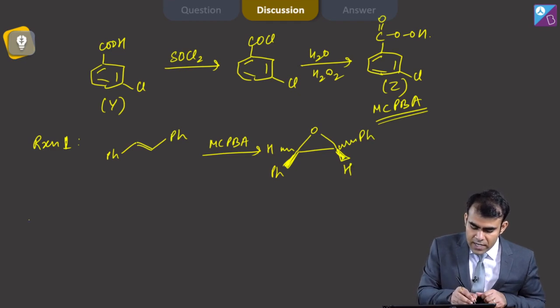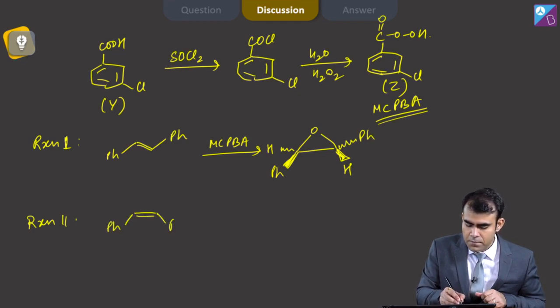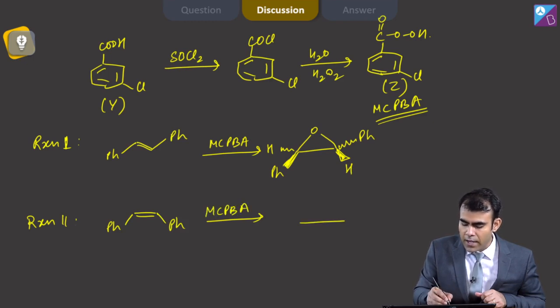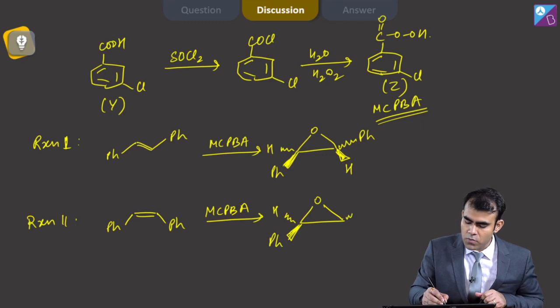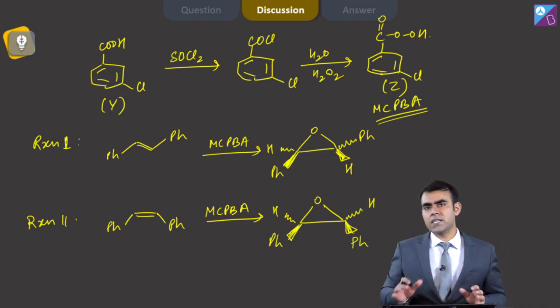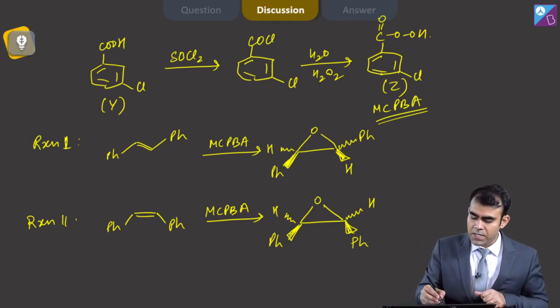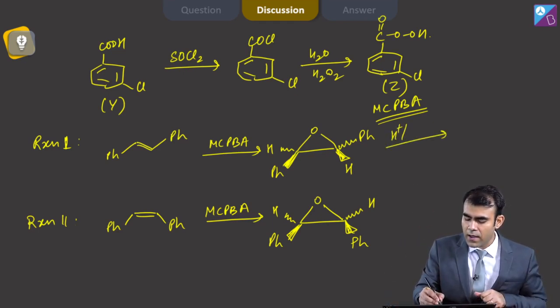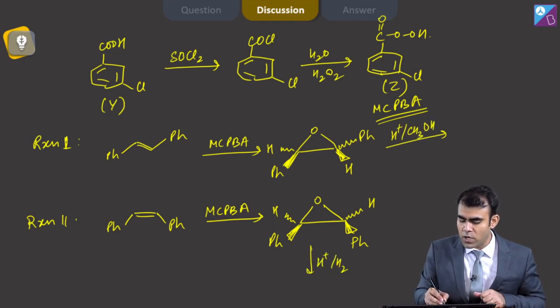And after that in reaction 2 we have a cis compound, and again I am treating it with MCPBA, and here again the stereochemistry is retained. So we have something like this here. Now the first one is reacted with H plus and methanol, and this one is reacted with H plus and water.